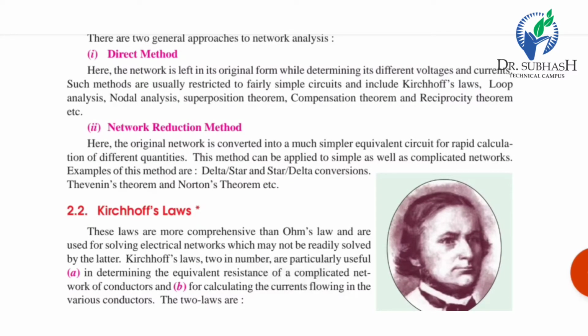Network reduction method: here the original network is converted into a much simpler equivalent circuit for rapid calculation of different quantities. This method can be applied to simple as well as complicated networks. Examples of this method are delta to star and star to delta conversion, Thevenin's theorem and Norton's theorem. So in that we are changing our network.